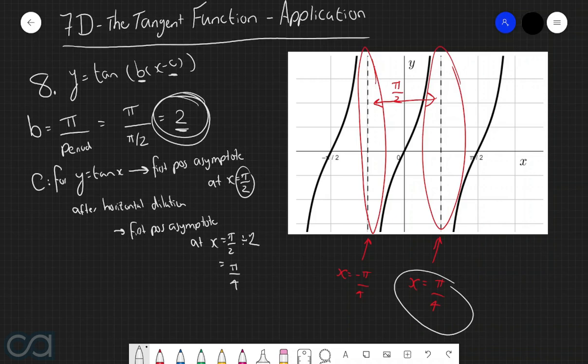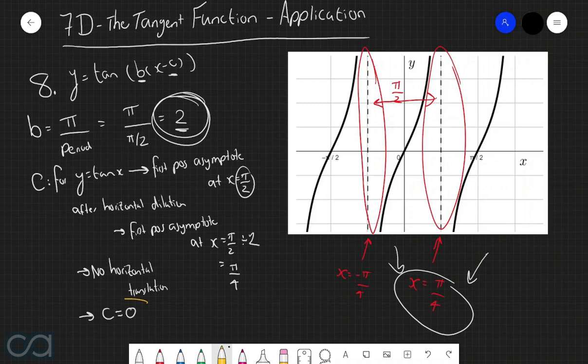So in other words, after this horizontal dilation, our first positive asymptote should occur at x equals pi over 4, and we notice that with our graph, our first positive vertical asymptote indeed occurs at x equals pi over 4. And so what that therefore tells us is that there has been no horizontal translation.